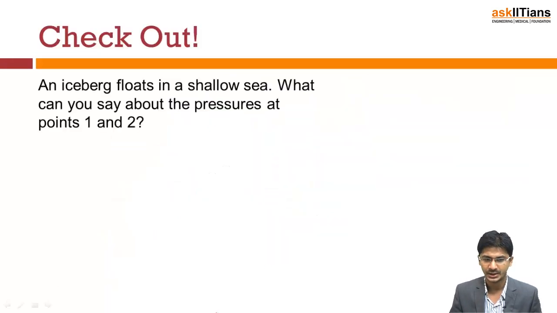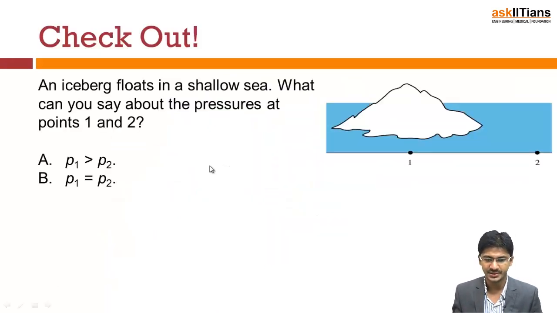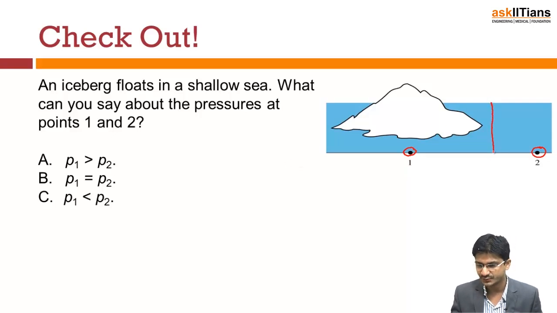Okay. Now let's see some questions here. Now if you see here, an iceberg floats in a shallow sea. What can you say about the pressure at points 1 and 2? Now as you know, the pressure in a liquid depends on the depth. Suppose d is the depth from the surface. If you consider the pressure here is P naught, what will be the pressure P at this point? Now we know that pressure P is P naught plus rho g into d.